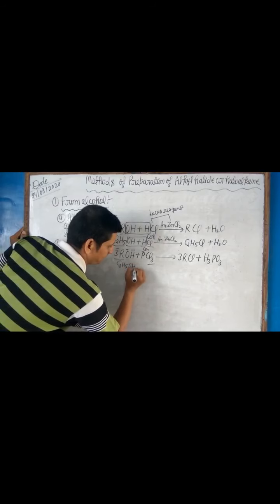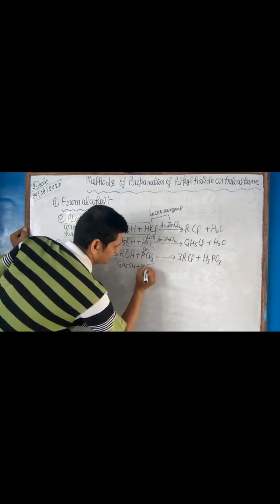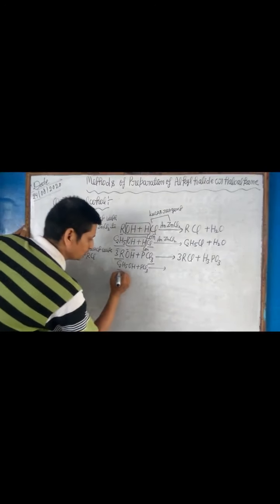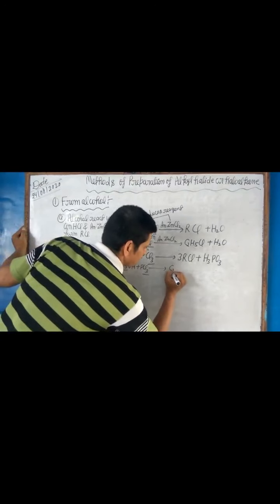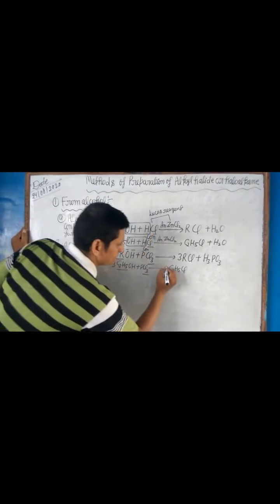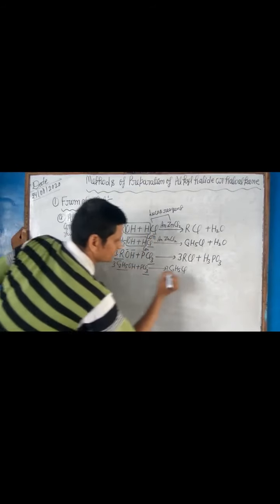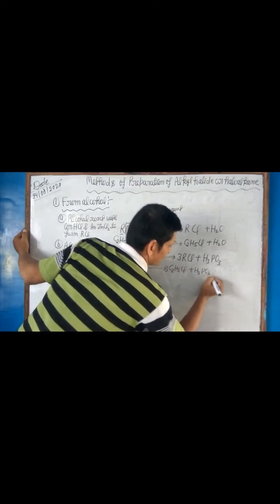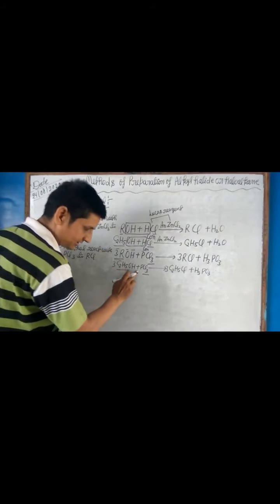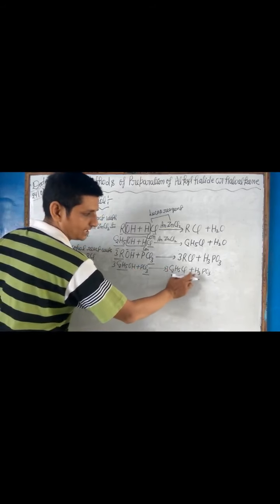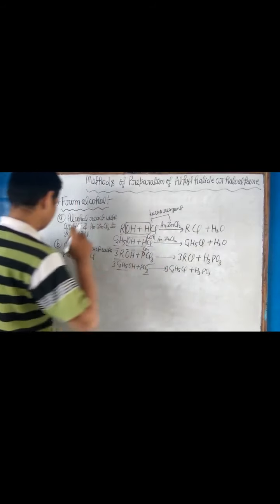C2H5OH plus PCl3 forms C2H5Cl plus H3PO3. Students, alcohol reacts with phosphorus trichloride to form ethyl chloride and orthophosphorous acid.